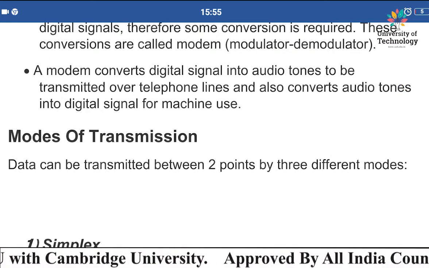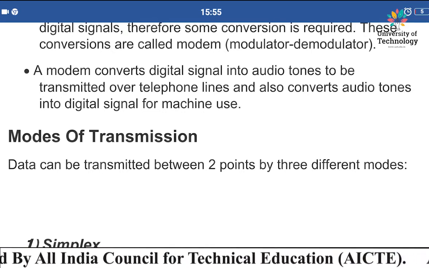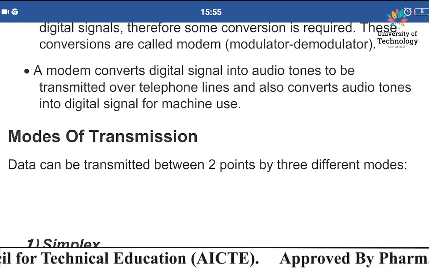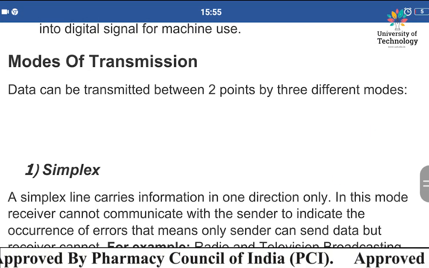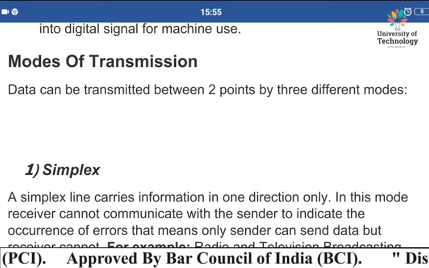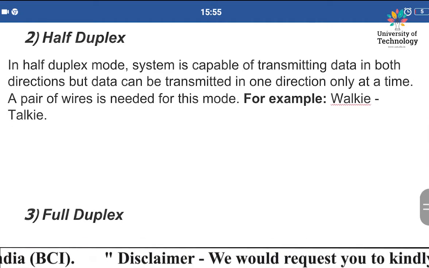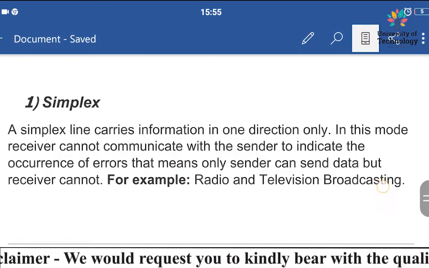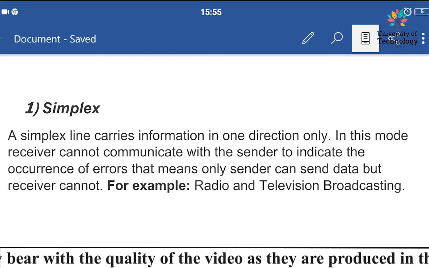Now we are going to understand the various modes of transmission. There must be some modes by which we can transfer the data. So there are various types of modes. Basically there are three modes of data transfer, modes of transmission. First is simplex, second is half duplex, and third is full duplex. Now let's understand these three modes in detail.